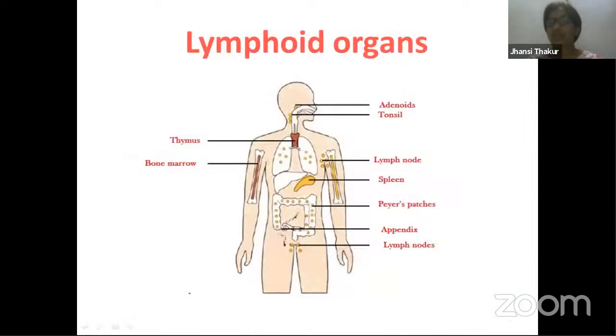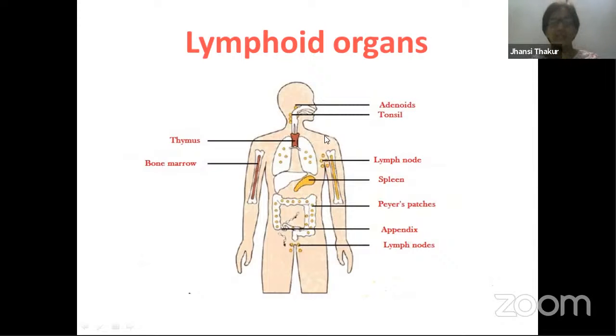Next, reticular tissue is very, very important and found protecting all the lymphoid organs. Lymphoid organs are the organs which play a vital role in protecting our body against foreign invasion. So these are all the places where you find the lymphoid organs present. Maybe you have heard small children saying that they suffer from tonsils, right? Near the pharyngeal region, tonsils are present. Pharyngeal tonsils, which are also called adenoids, are a part of the pharynx.